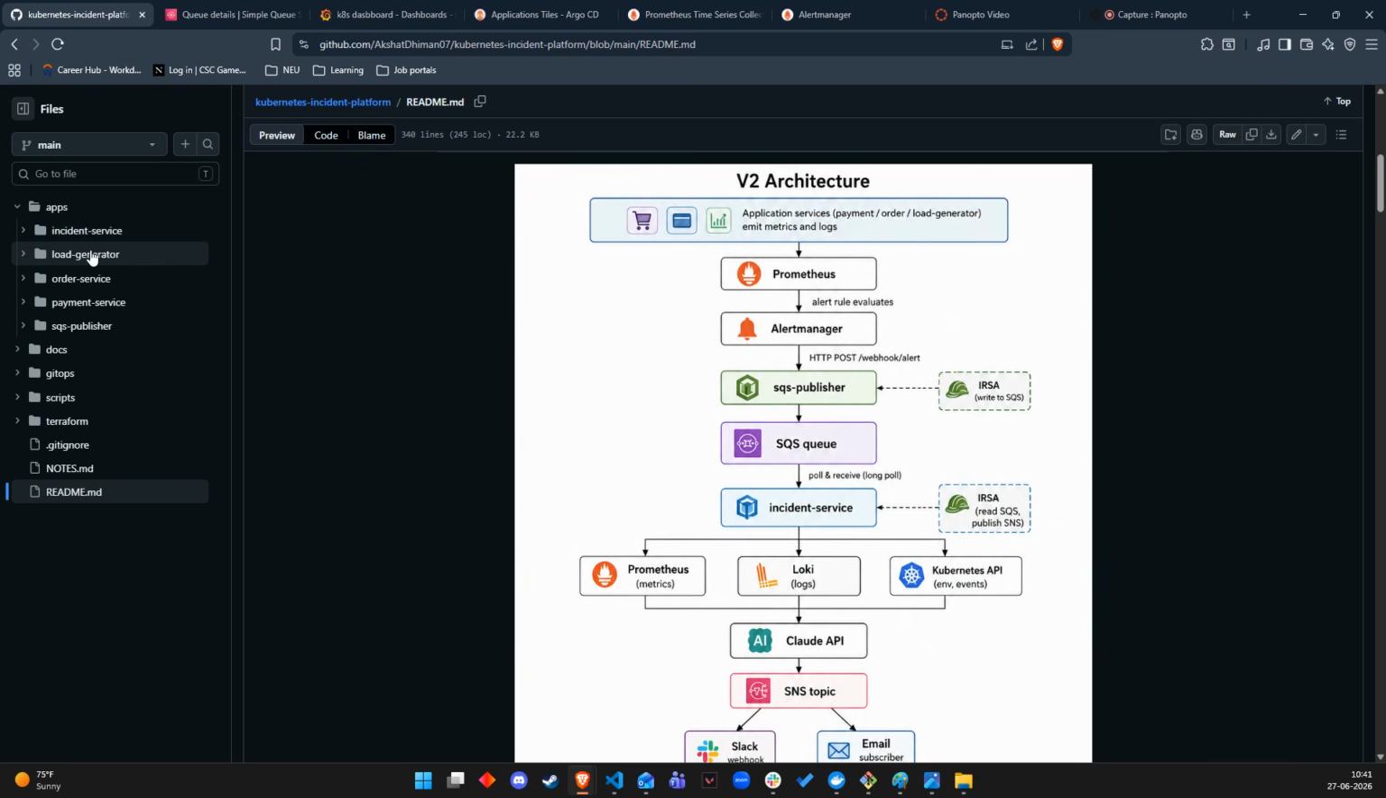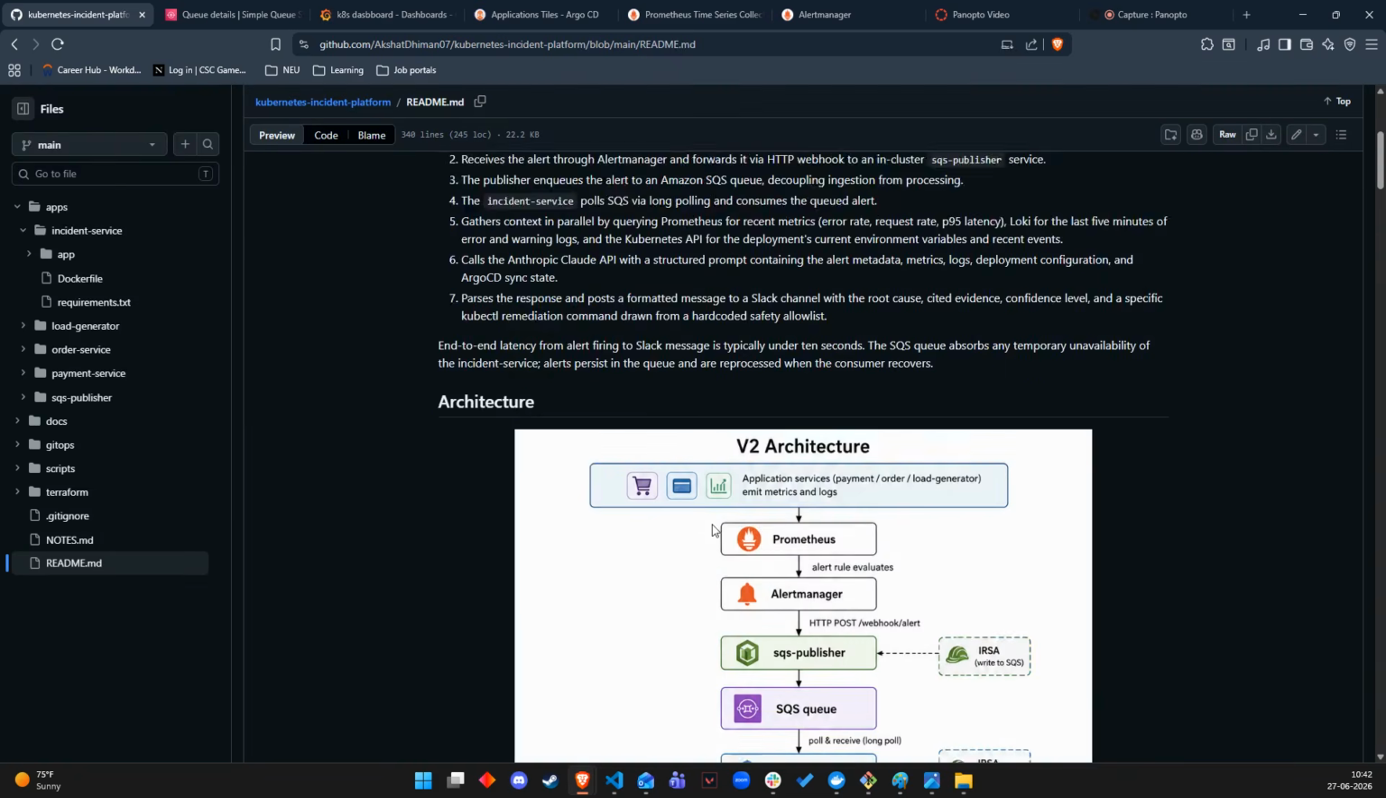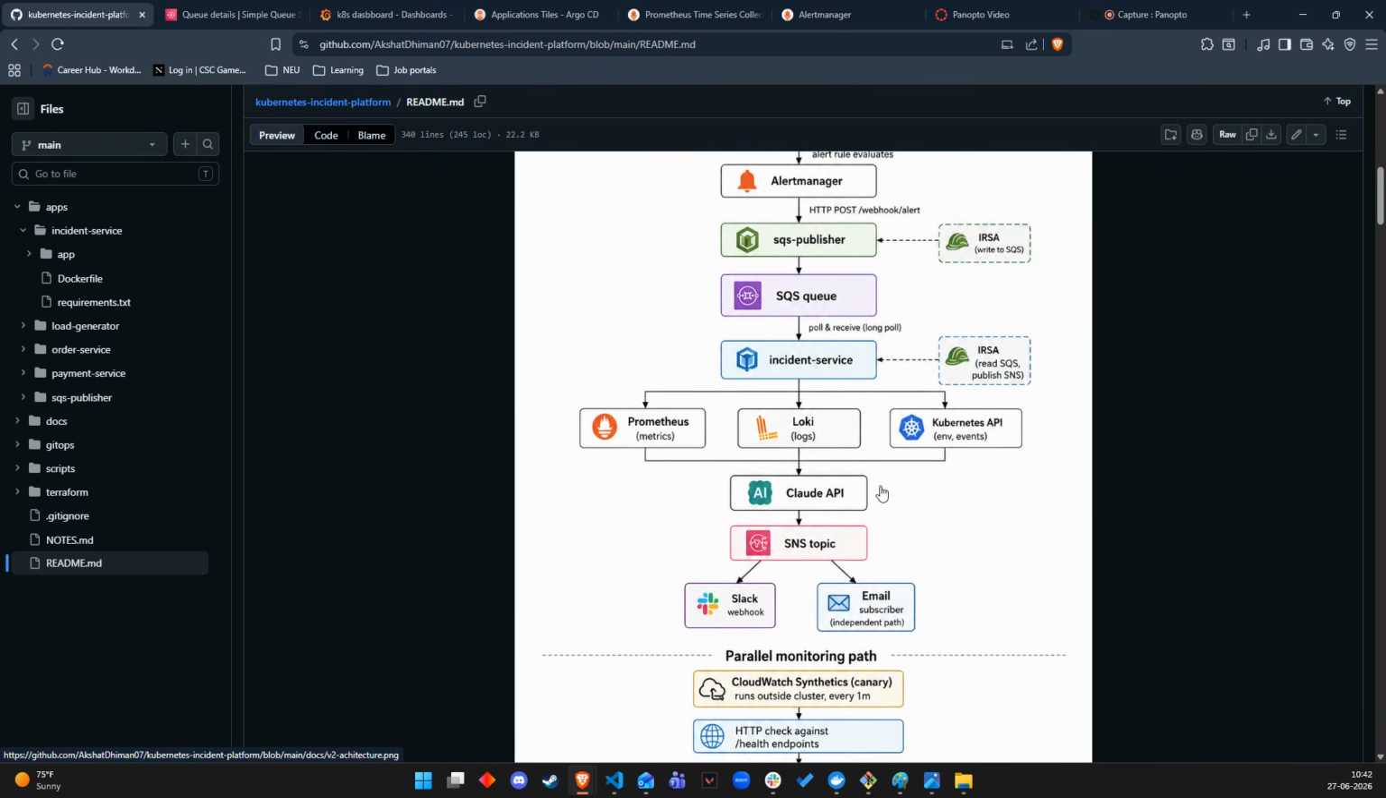Once the incident service receives an alert, it gathers the context like metrics, logs, and Kubernetes health checks from the Kubernetes API, metrics from Prometheus, and logs from Loki. Then it pushes it to the Claude API, where we are using Claude Haiku. What Claude does is gather all these metrics and logs and give actionable feedback or a root cause analysis and post it to Slack. So that's the whole idea about it.